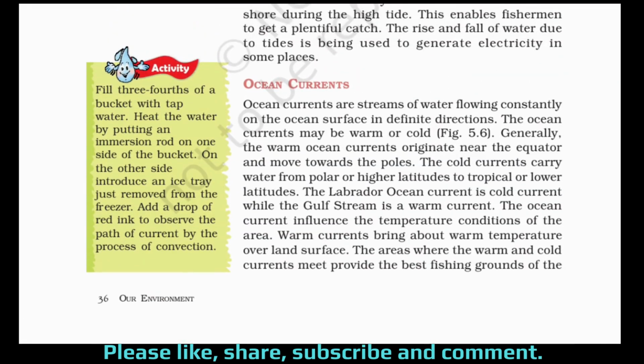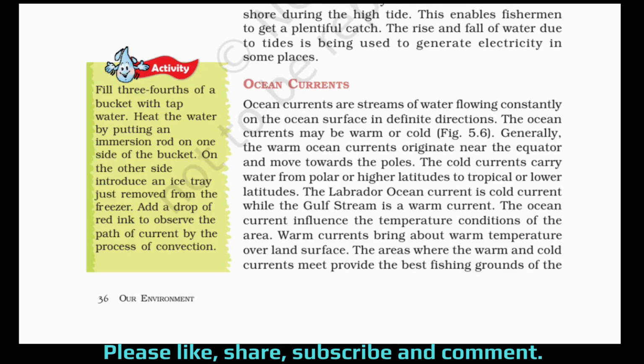Now ocean currents. Ocean currents are streams of water flowing constantly on the ocean surface in definite directions. So this is the definition of ocean currents. The ocean currents will be warm or cold. Generally, the warm ocean currents originate near the equator and move towards the poles.